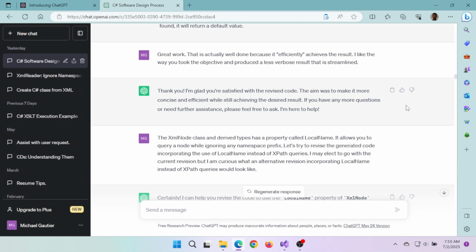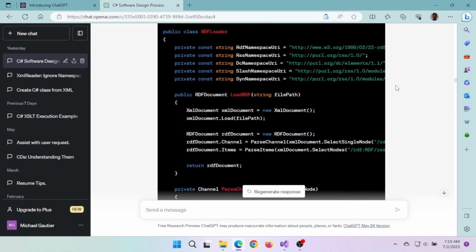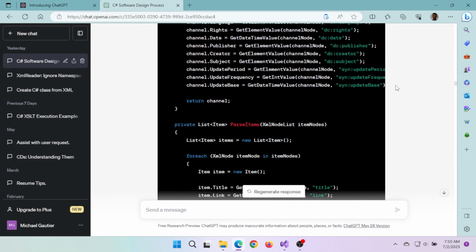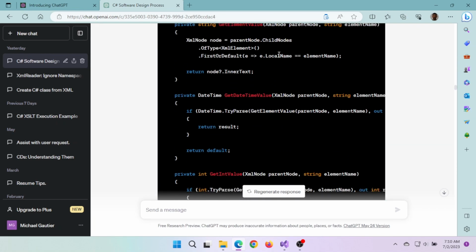And it basically did a pretty decent job, let's stress the word decent, in taking that suggestion into account, which was to process the XML nodes based on the unqualified name, and do so in a more procedural fashion where you have more of an opportunity for error handling.